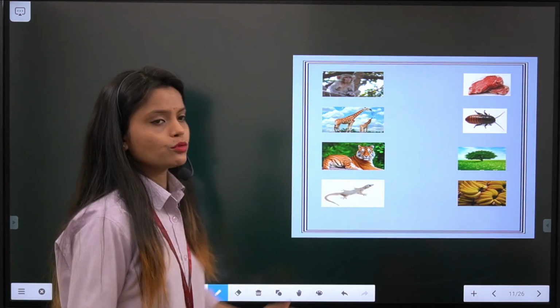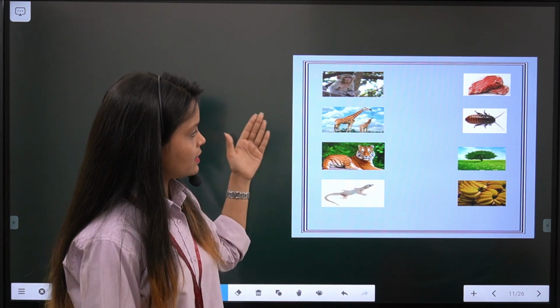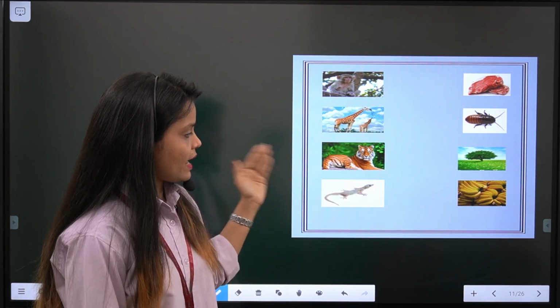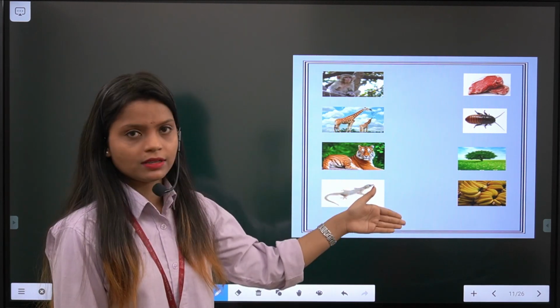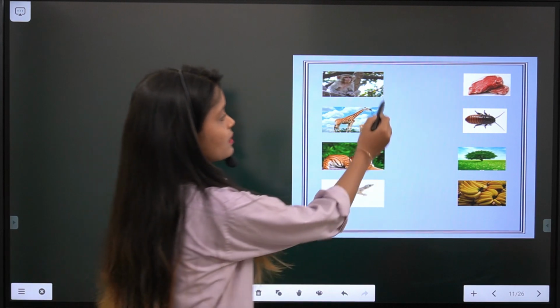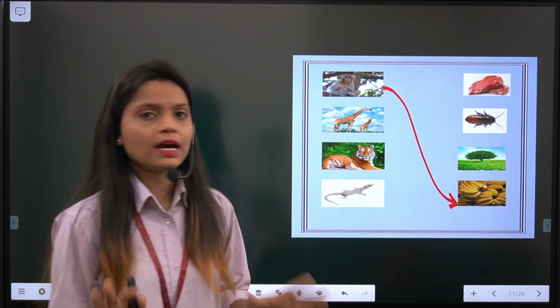Okay, so now let's come to one more exercise of the same. Here also we have to do the matching. So here monkey is there, giraffe is there, tiger and lizard. So these are a few animals. Again we have the food. So let's see, monkey, it is very common. Monkey likes to eat bananas.